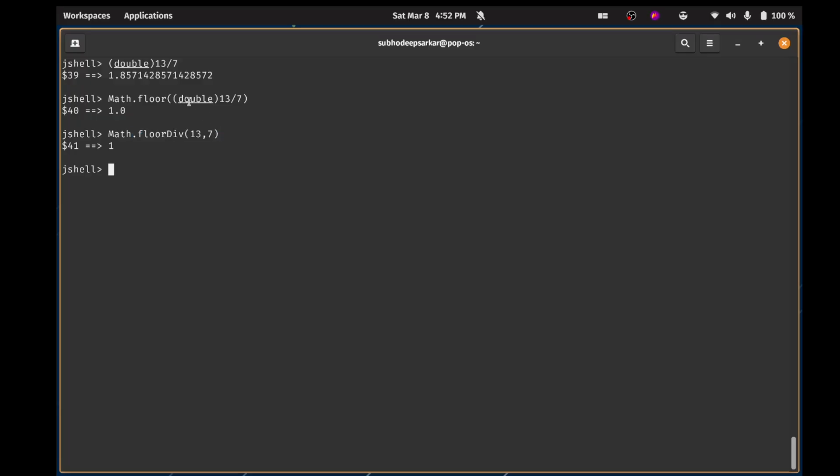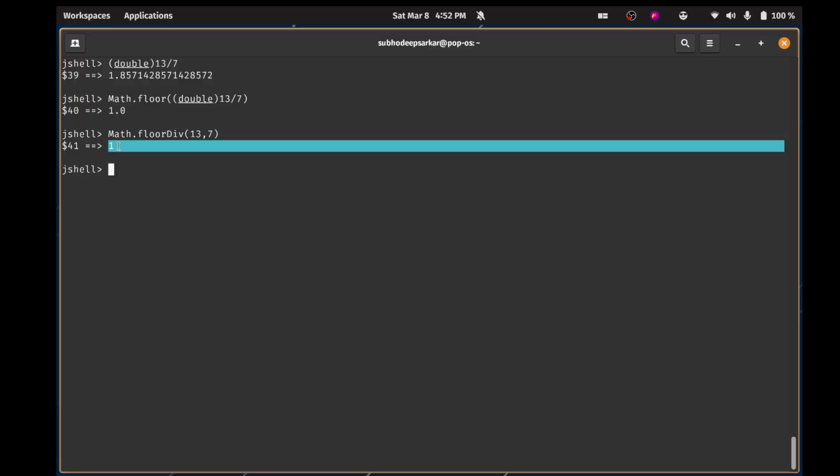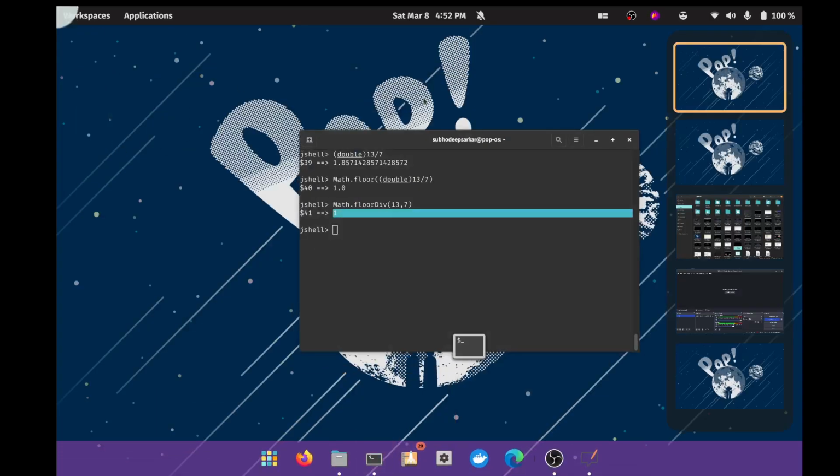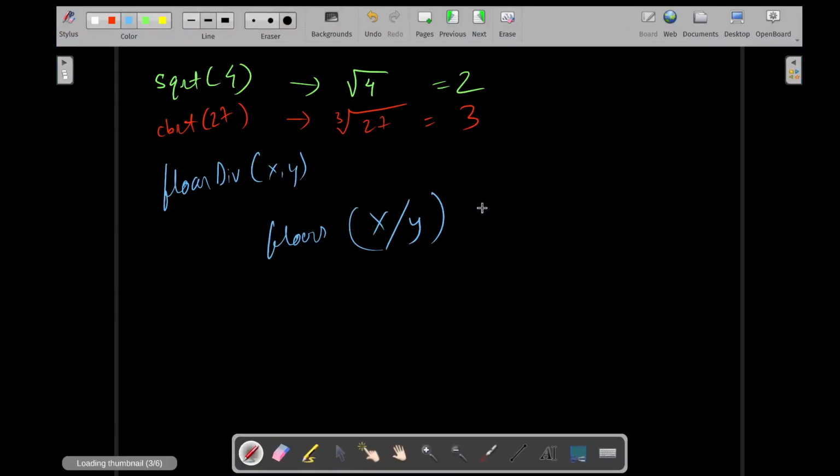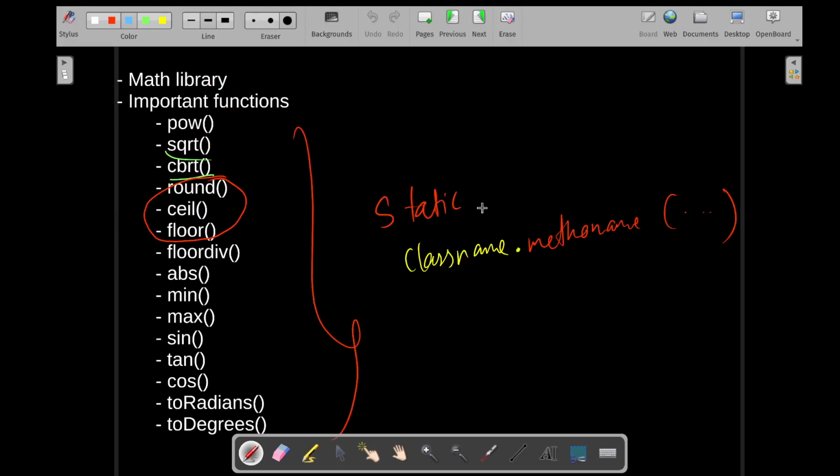Nothing fancy. 13 by 7 gives you 1.85, the floor of it is of course 1, and it gives you an integer value. So this is floor div for you. We're done with floor div.